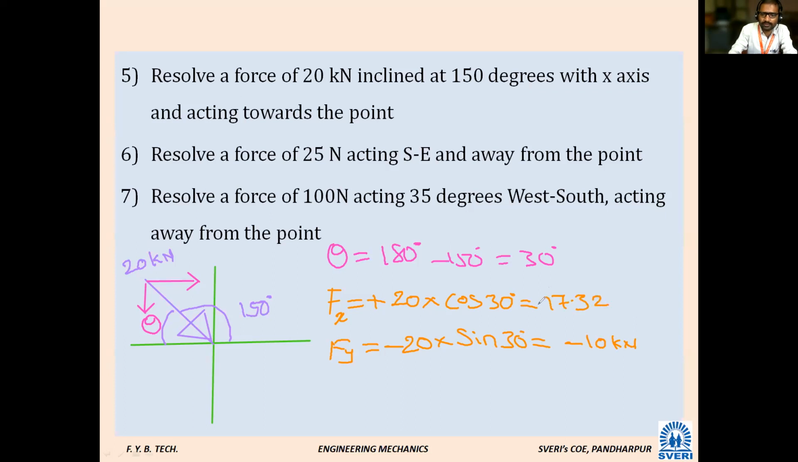17.32. Plus or minus? It is plus kilonewton. Plus. Okay, so these are the answers. Clear everyone? Yes, sir. If anybody is having any doubt or confusion about these two problems? No, sir. See, these are the basic problems. You have to understand. Don't get confused anywhere. If you have any doubt, you have to ask me now only.